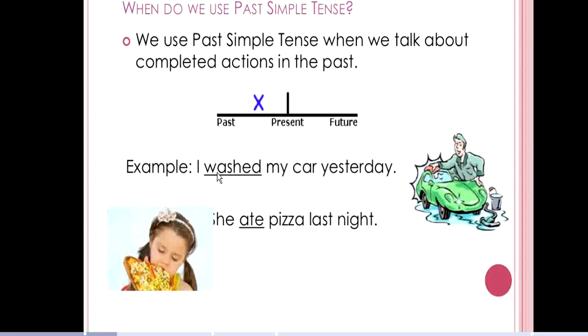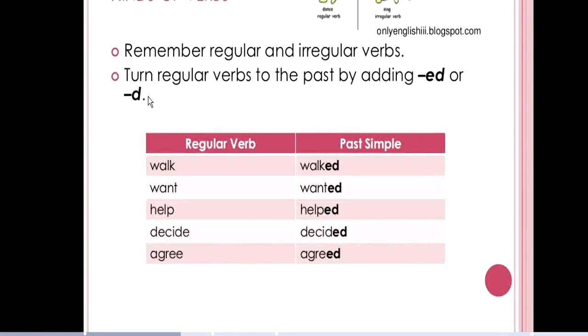We have here washed and ate, which are verbs in the past tense. And remember, students, that verbs in the past tense are divided into 2: regular verbs and irregular verbs. When we say regular verbs, I know they are very familiar to you. We have many lists of regular verbs in the past tense, so it is very easy for you to change a regular verb into past tense.